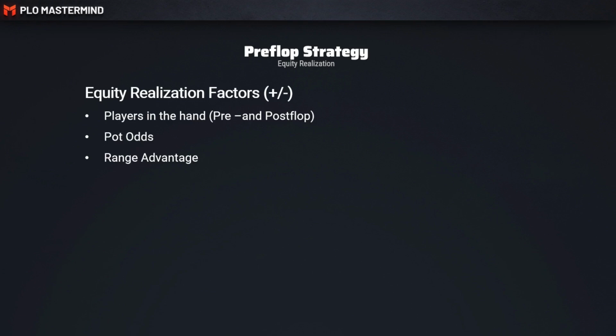Range advantage is also a huge factor. Let's imagine that you 3-bet before the flop and your opponent calls, and there's an ace-high board, and you actually 3-bet some sort of rundown and have very poor equity on this board.